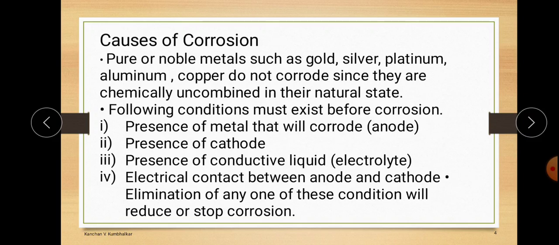But if you eliminate any one of these conditions, if you delete an anode or a cathode, then corrosion may be reduced or stopped. So basically we are focusing on how to prevent corrosion. We must know the causes of corrosion, and then by neglecting or removing them we get a reduction or the complete stop of corrosion.